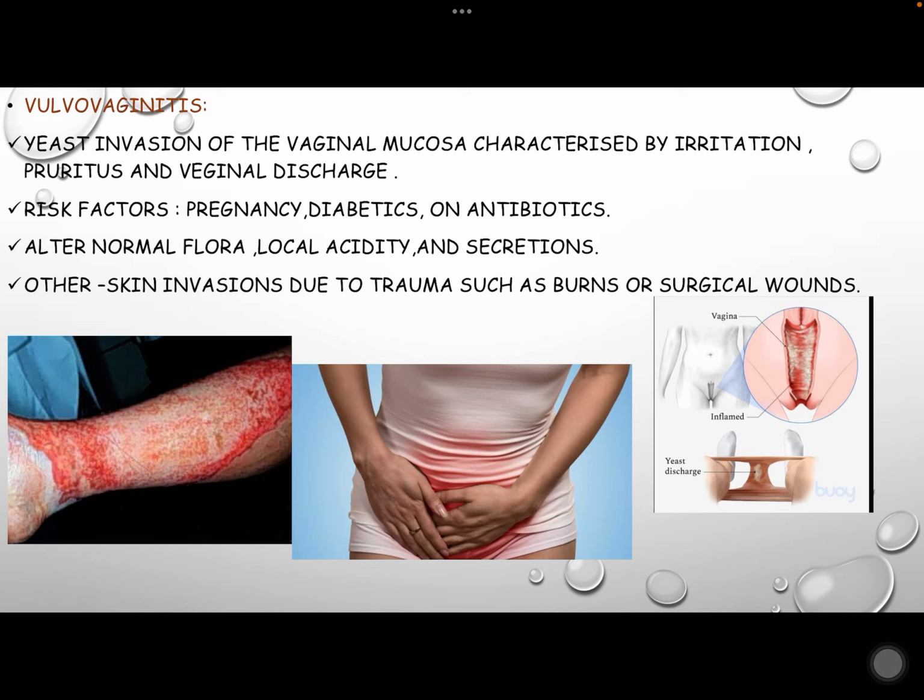Those at risk are pregnant women, diabetic patients, and persons taking antibacterial drugs. These factors alter the normal microflora, local acidity, and secretion. Other forms of cutaneous and mucosal candidiasis include skin invasions that occur due to trauma, such as burns or surgical wounds.